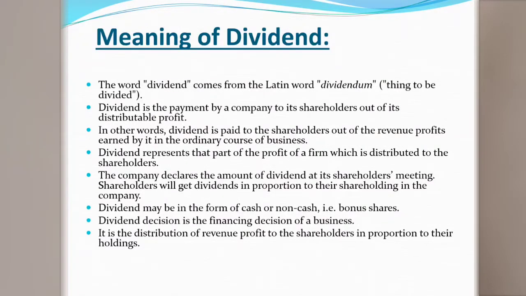So dividend may be in the form of cash or non-cash. Sometimes dividend is given in cash or non-cash form. Non-cash refers to a kind of stock. If the bonus share is given, that is non-cash. So there are two forms of the dividend: cash, and sometimes non-cash. Non-cash refers to the bonus share. If the company provides a bonus share to its shareholders as a dividend, that is non-cash. Bonus share company दिने गर्दछ भने त्यसलाई हामी non-cash भन्छौँ.